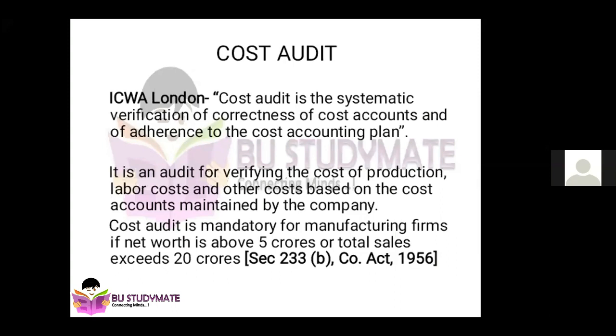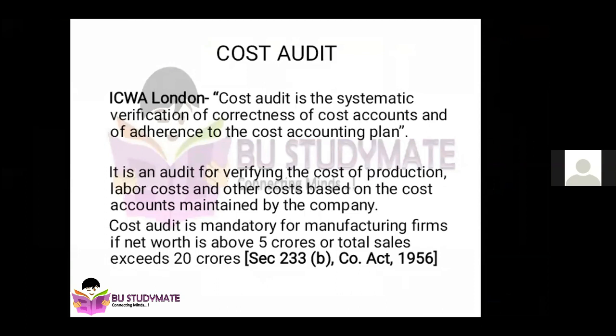You can ask whether it is mandatory. Yes, but there are some rules. Cost audit is mandatory for manufacturing firms. I hope you know the major difference between manufacturing and non-manufacturing firms. Manufacturing means that the firm should convert some material as raw material into finished goods. They should completely change raw material into finished goods. That is called manufacturing firms.